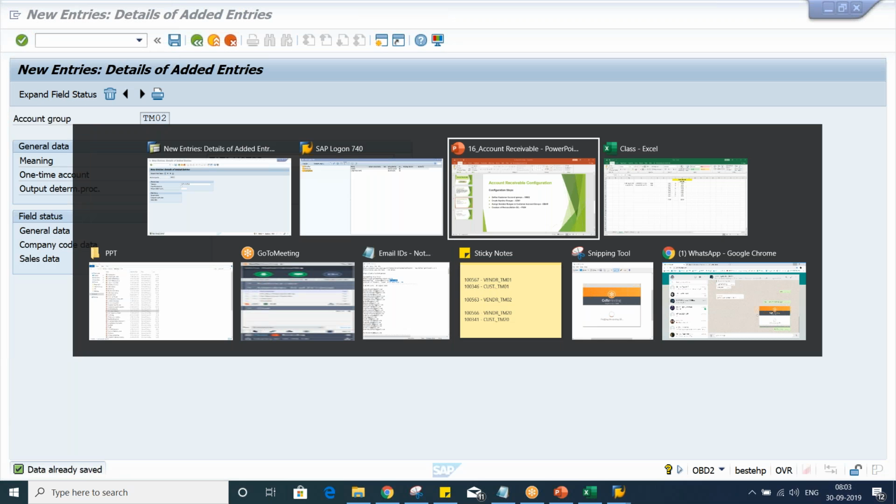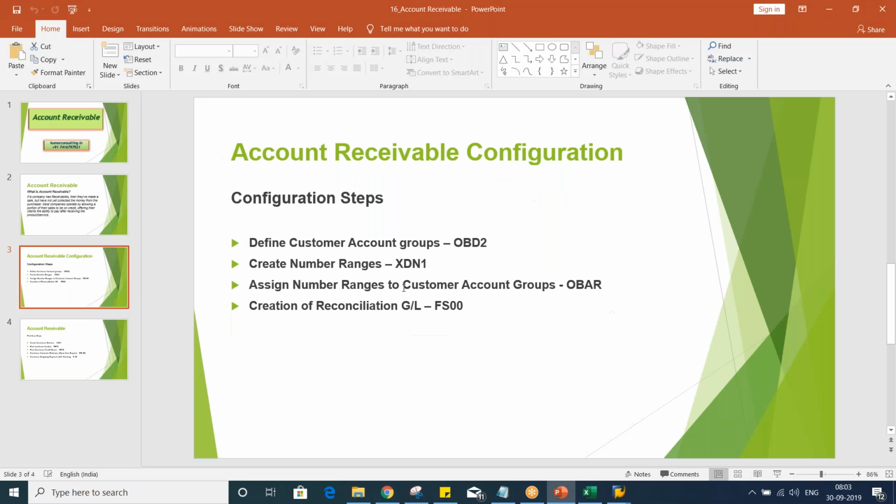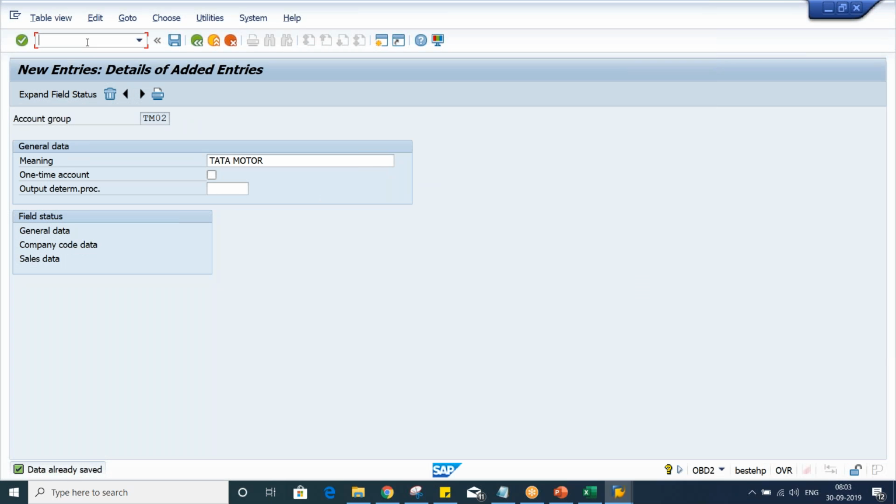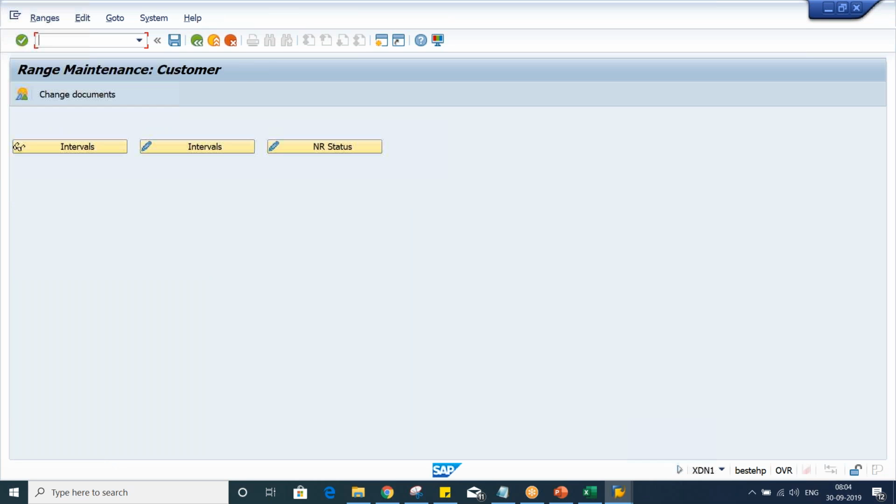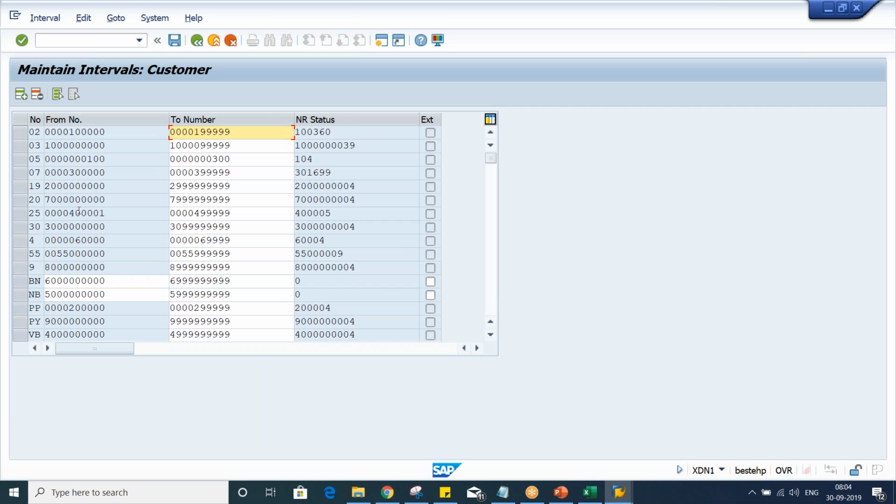What next, guys? The next one is setting up the number range. XDN1 is the transaction code. Click on insert interval in the middle one. Look here, guys, several number ranges have been defined by people.